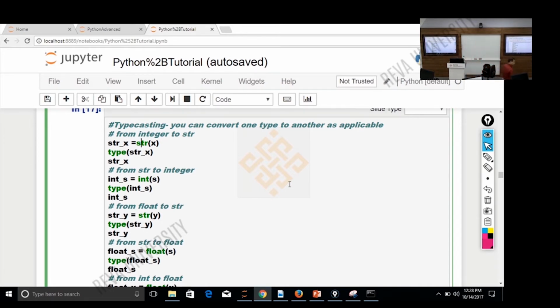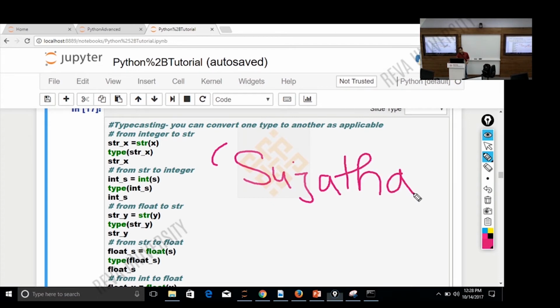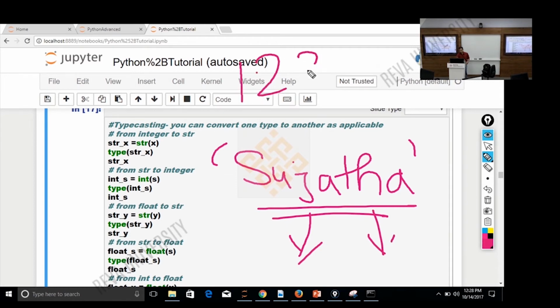Can we convert all strings into integers? Who can tell me the answer? Can any string be converted into an integer? Right. For example, if I have a string that says Sujatha, this cannot be converted into an integer or float. But if the string said 1, 2, 3, 4, then I can convert that, right? So there are limitations on which strings can be converted to integer and float. All integers can be converted into a string. All floats can be converted into integers and so on and so forth, right? I mean, it's commonsensical, right?